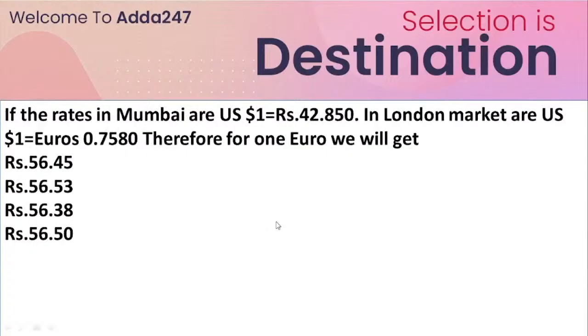Next question, just solve this question. This question is from foreign exchange arithmetic, where a direct quote is available between the US dollar and rupees, and in the London market a direct quote is available between the euro and dollar. Now you have to tell the value of the euro. So 1 euro will be equal to how many rupees? How can we solve this kind of question? Just tell me the answer.